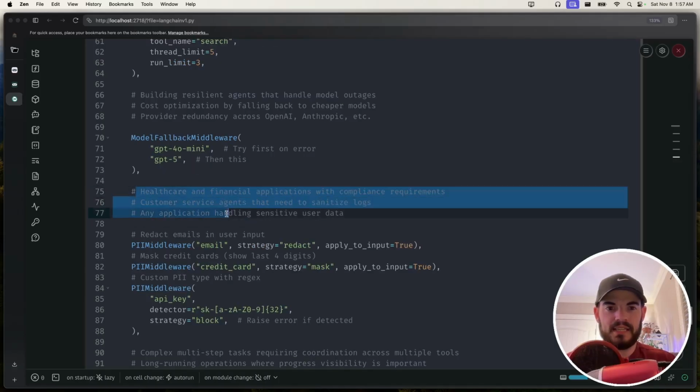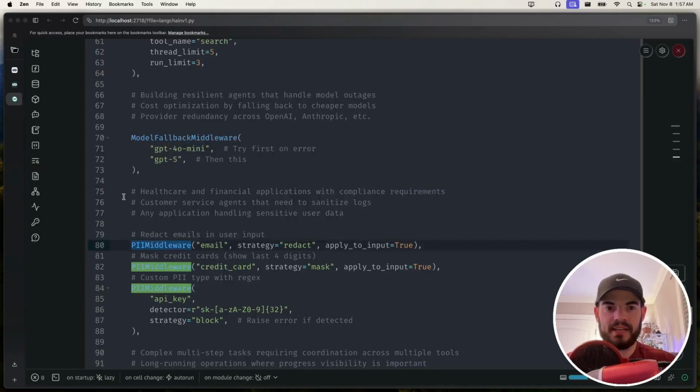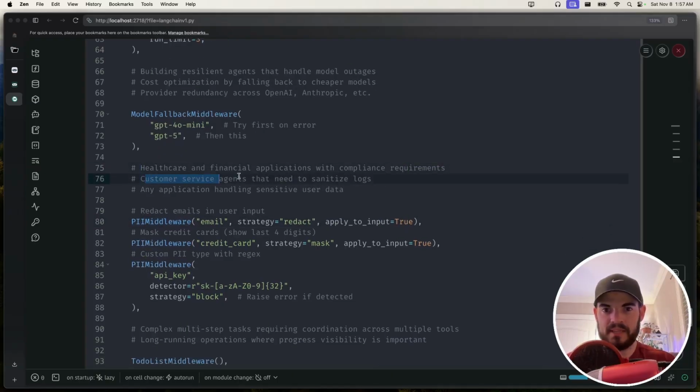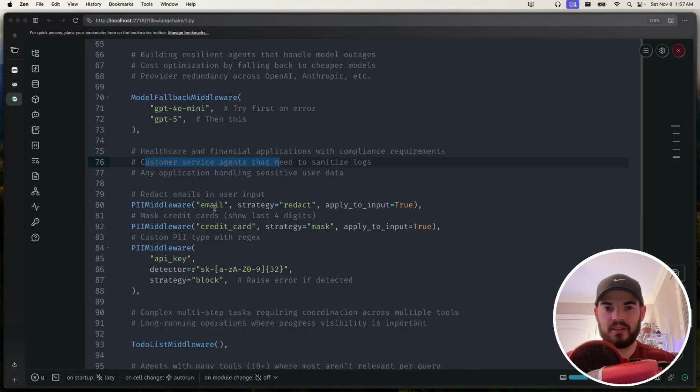There's also this idea of PII middleware. So they give the example of healthcare and financial applications with compliance requirements, or maybe customer service agents that need to sanitize logs.